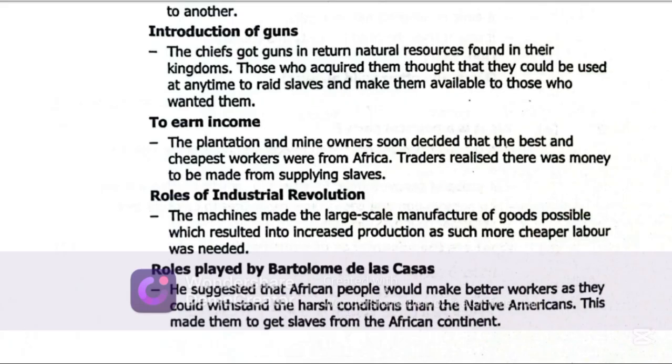Role played by Bartolomé de las Casas. He suggested that African people would make better workers as they could withstand the harsh conditions that the Native Americans could not. This made them get slaves from the African continent. They said African people are very hard working. They can resist even any type of condition. Hence, they knew that African people would make better workers than Native Americans.